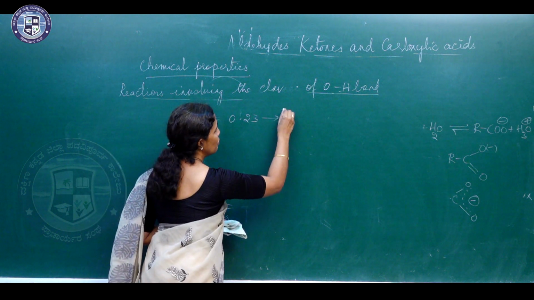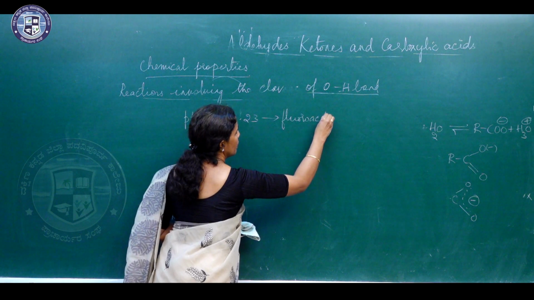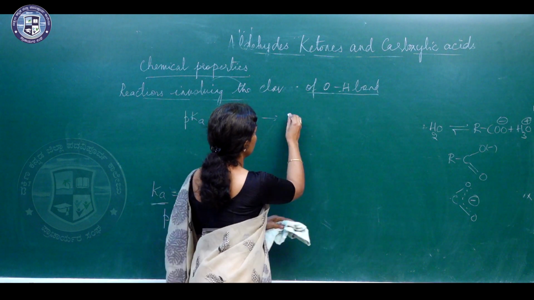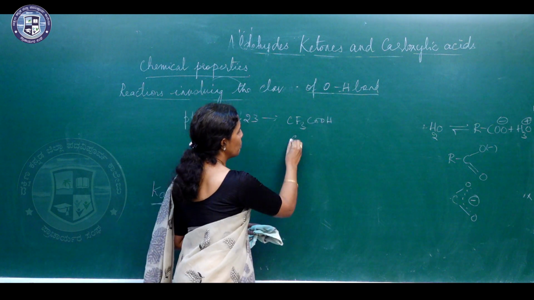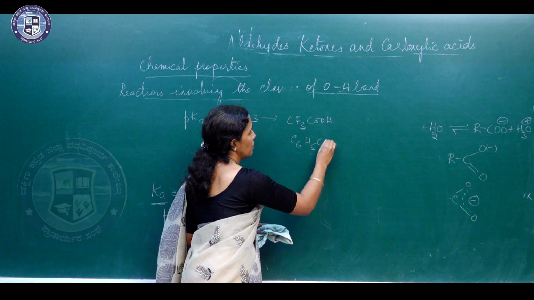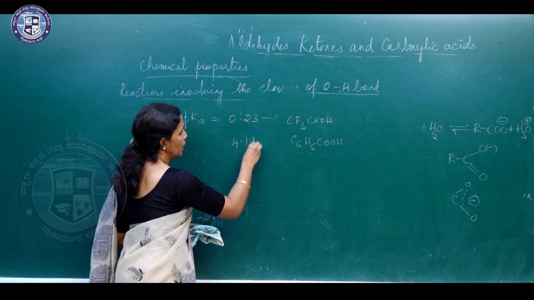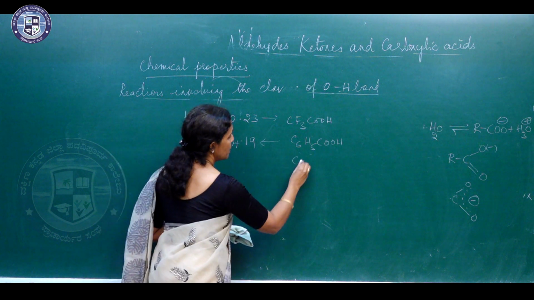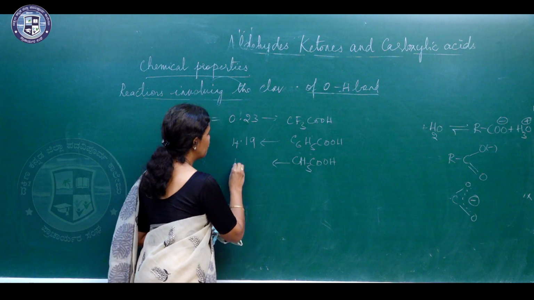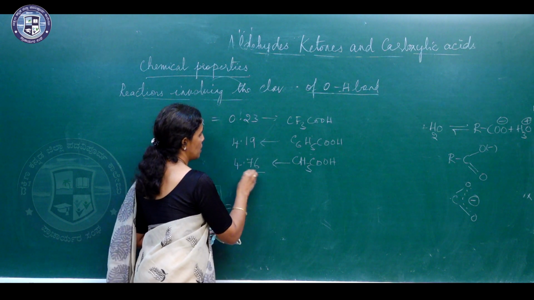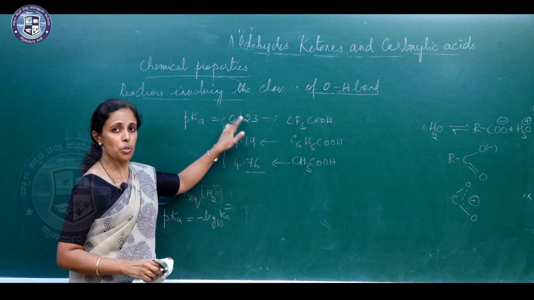This is for trifluoroacetic acid, CF3COOH, and for benzoic acid, C6H5COOH, it is found to be 4.19, and for acetic acid it is found to be 4.76. Here you can see lower the value of pKa, stronger is the acid.